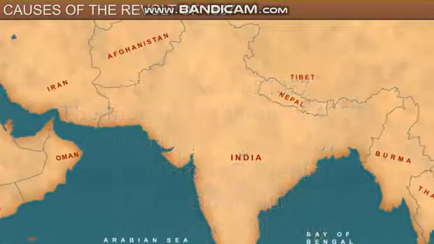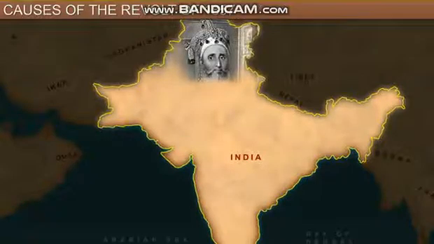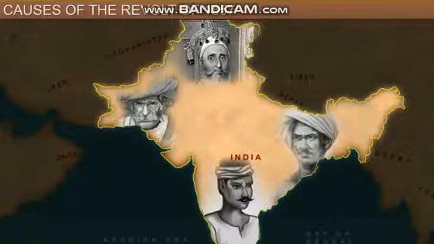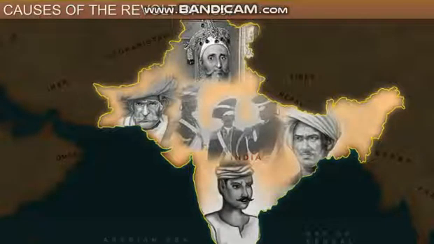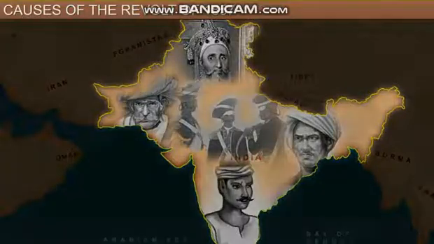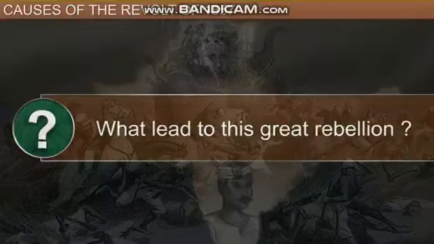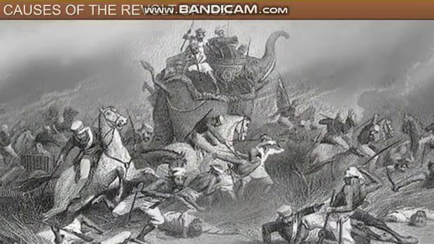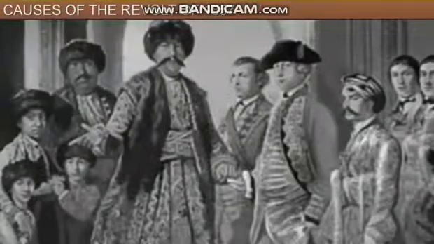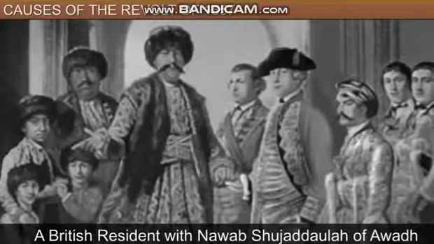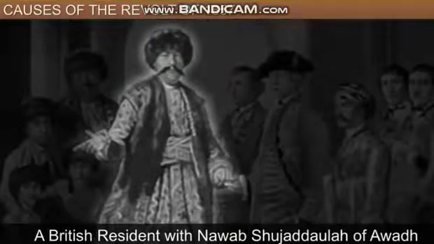Indians from all walks of life, rulers, landlords, peasants, tribals and sepoys wanted an end to the colonial rule and were a part of this rebellion. What led to this great rebellion? After the Battle of Buxar in 1764, the company appointed residents who were meant to intervene in the affairs of the states. Many Nawabs and Rajas started losing their authority and were unhappy with this arrangement.